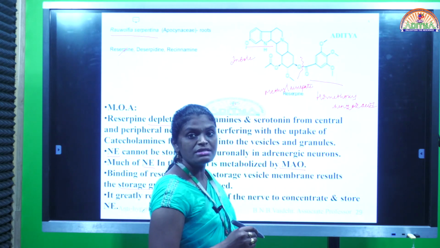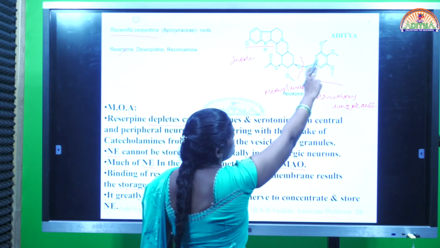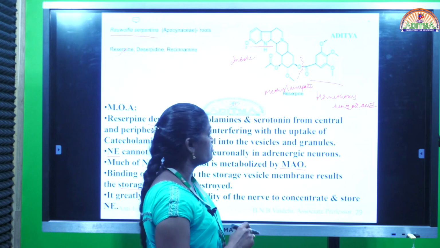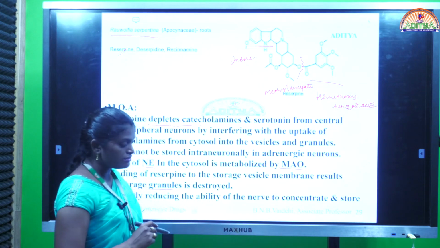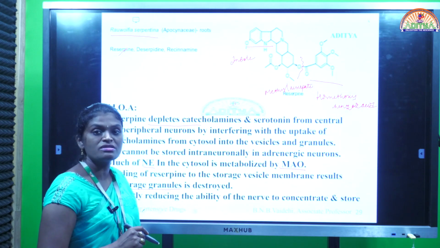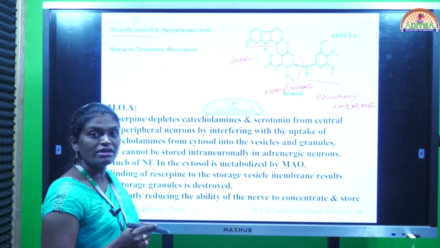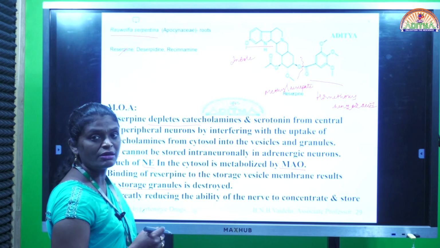Reserpine on metabolism gives methyl reserpate and trimethoxybenzoic acid. These two are the metabolites formed from reserpine. But one drawback is there with reserpine. On long-time usage of reserpine, suicidal tendencies develop. That is one of the adverse effects we can see with reserpine.